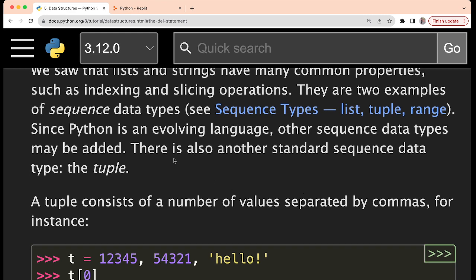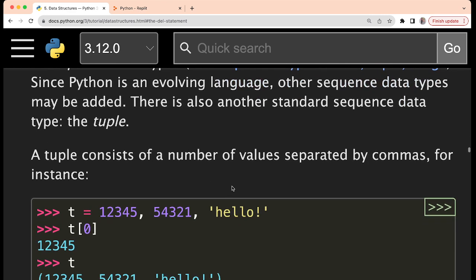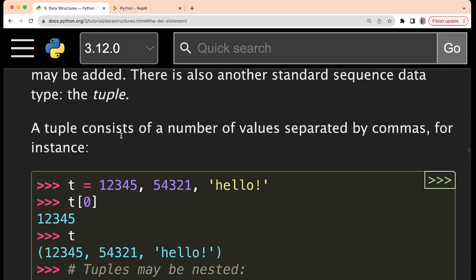So there is also another standard sequence data type, that is tuple. What is tuple? A tuple consists of a number of values separated by commas. It also consists of multiple values, and they are separated using commas. Now this line seems very similar to list, because in list also we have a number of values separated by commas, right? But you will be able to understand the differences in some time.